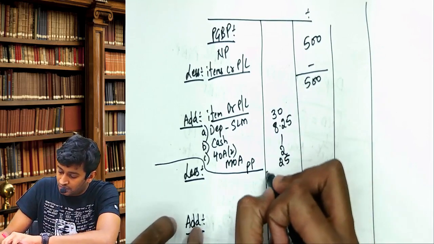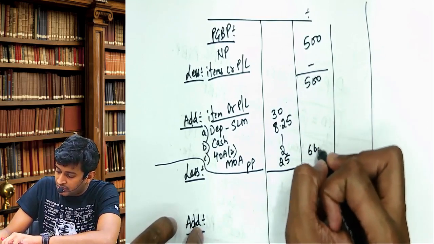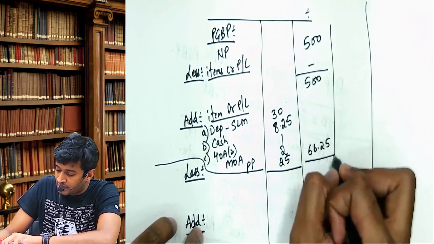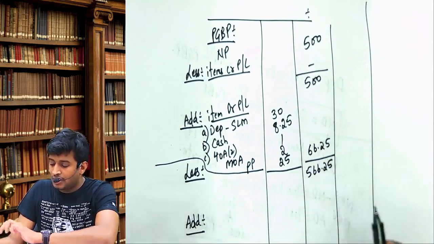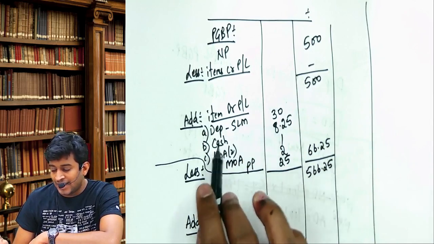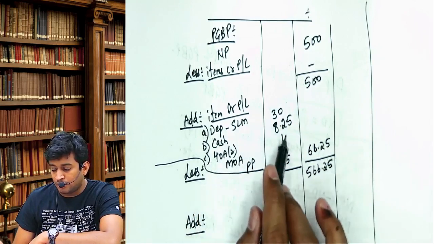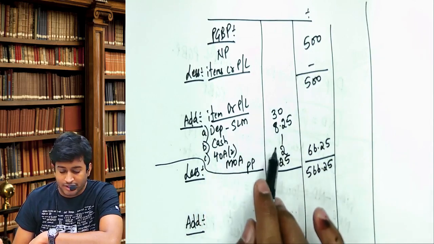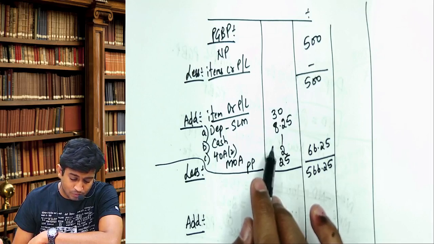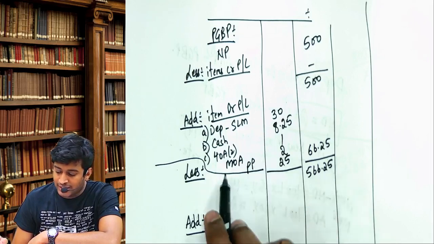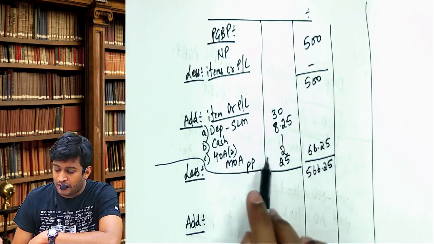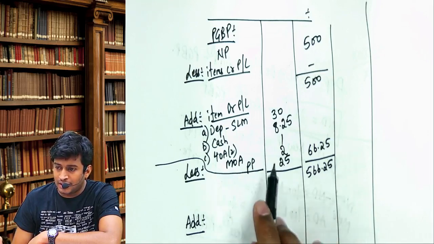Take the total, 66.25. Take the total to 566.25. Depreciation 30 lakhs, cash payment 8.25, 48 to difference of 55 lakhs and 54 lakhs, that is 1 lakh. MOA alteration 2 lakhs, political party 25 lakhs.